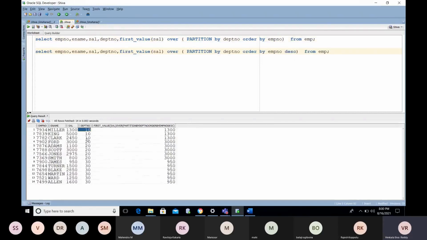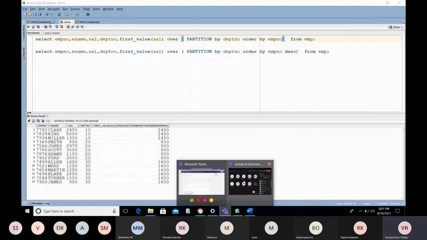So you did the sorting here. This is the last value, this is the first value. 2450 is my first salary. Got it?